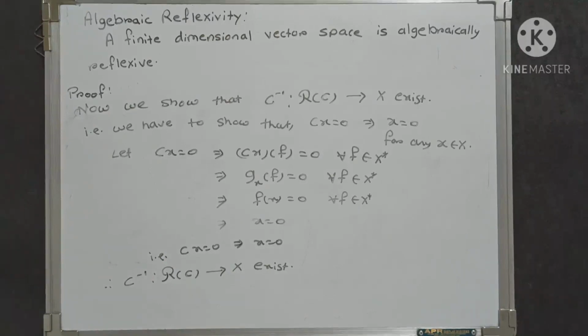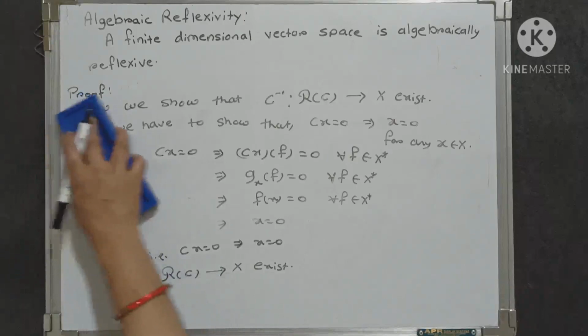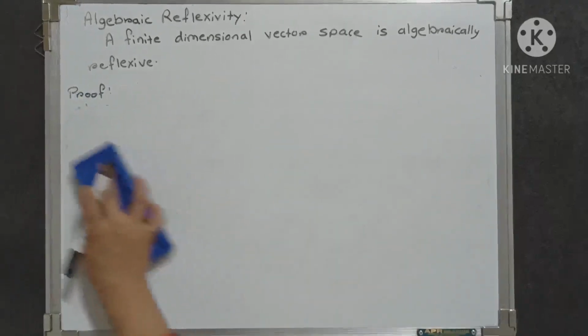In the second step, we show that the C inverse, which is from script R of C to X, exists by showing that Cx equals 0 implies that x equals 0. Now the second statement of that theorem is that if T inverse exists, then it is linear. By using this theorem, as C inverse exists, therefore C inverse must be linear. In this way we get that C inverse exists as well as C inverse is linear.